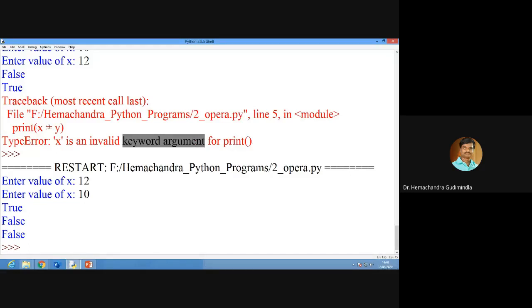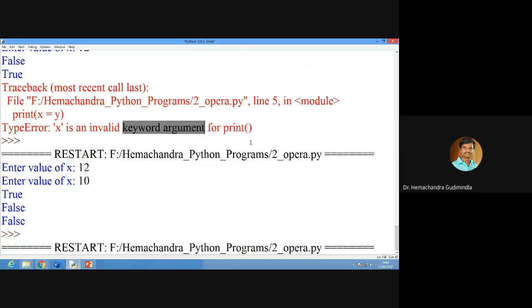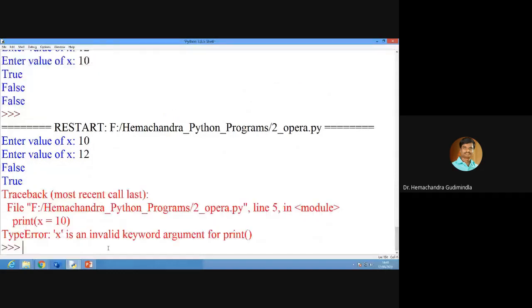So this is not the correct syntax. Simply we can say syntax error. Now, for example, if I give print x equal to 10, what will it print? Whether it will print or not. See? It doesn't print x equal to 10.